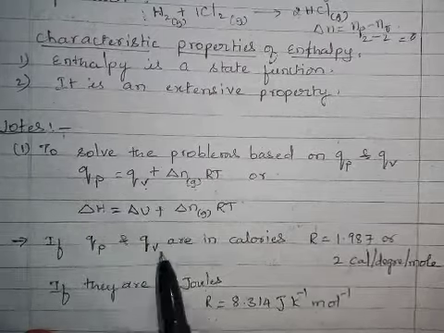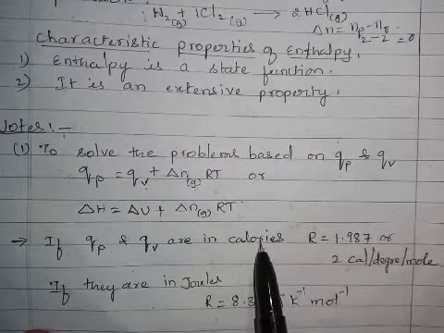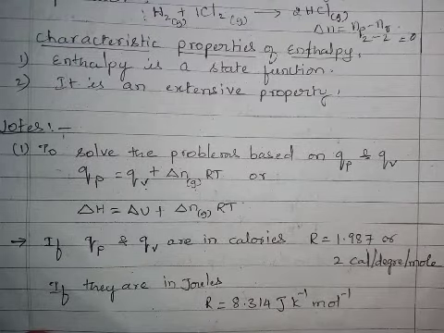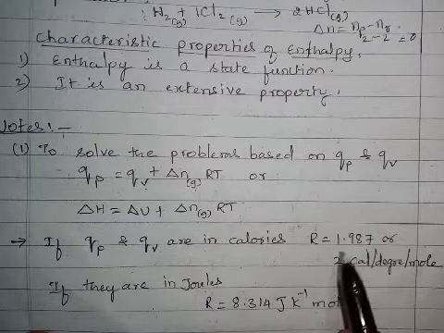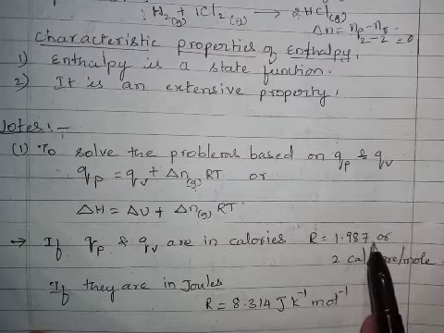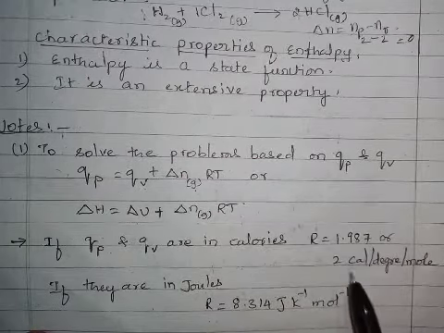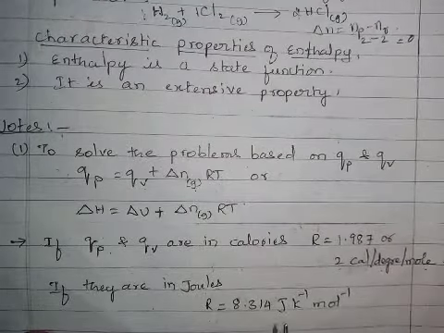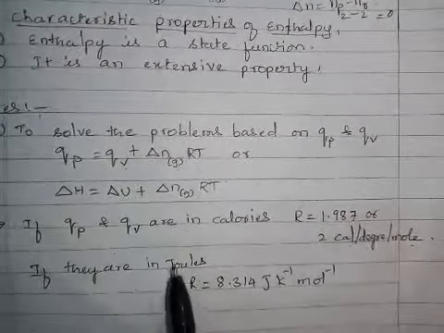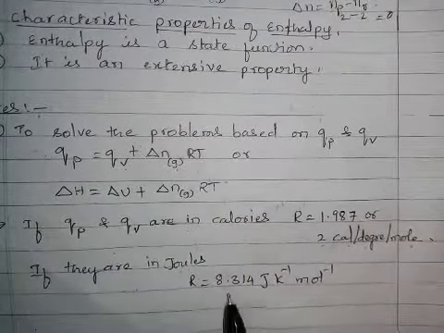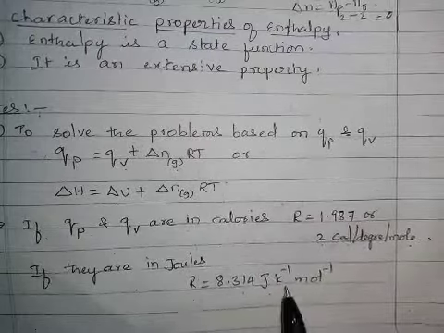If QP and QV are in calories, the R value must be 1.987, but approximately we take it as 2 calories per degree per mole. If the values are in joules, we have to take the R value as 8.314 joules per Kelvin per mole.